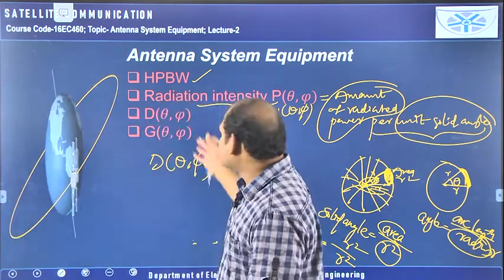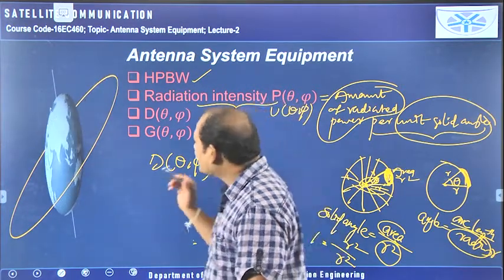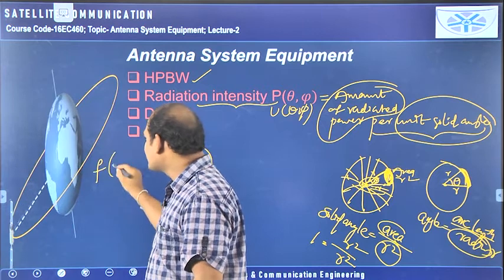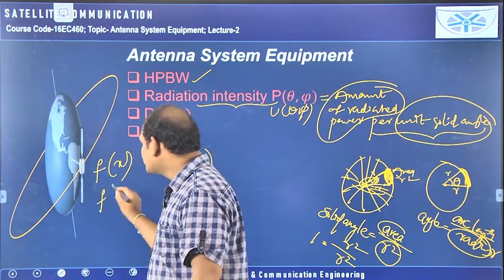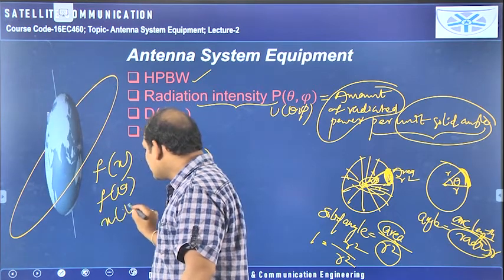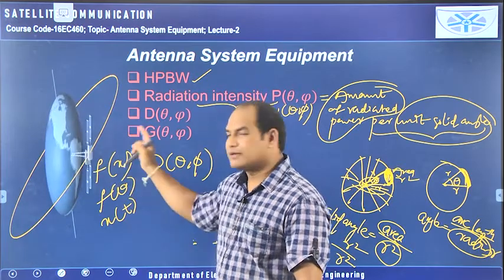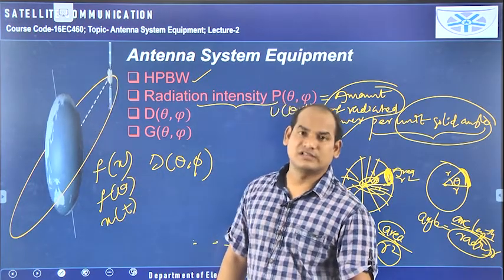From signals and systems onwards, from your second year, you can understand what it means when I represent something like f of x, or f of theta, or x of t. What do you understand from f of x?